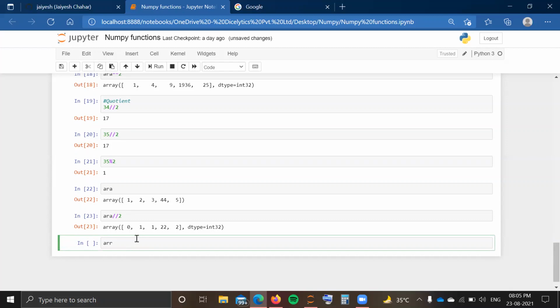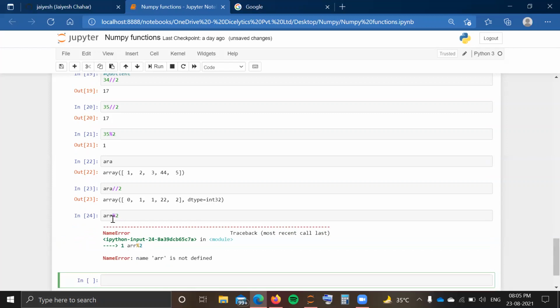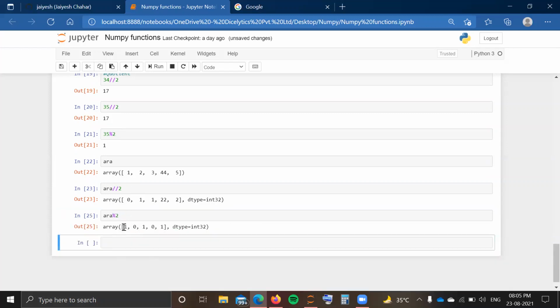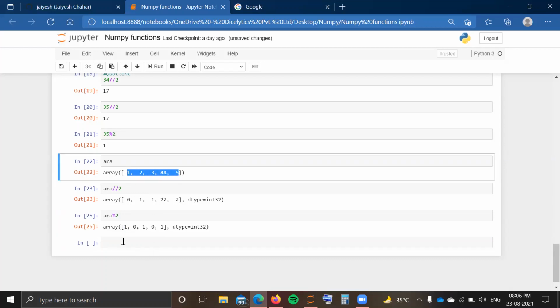In a similar way, you can also get an array of remainders. If I write the percentage sign and 2, here you can see you got the remainders when we divide the elements of array A by 2. When we divide 3 by 2, you know that we are going to get a remainder of 1.